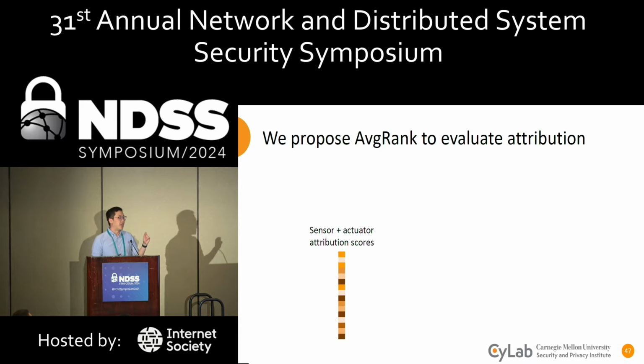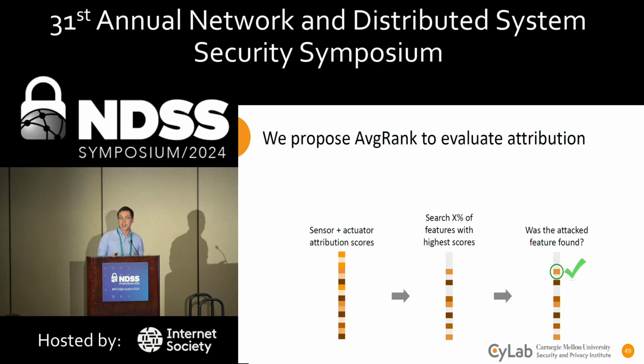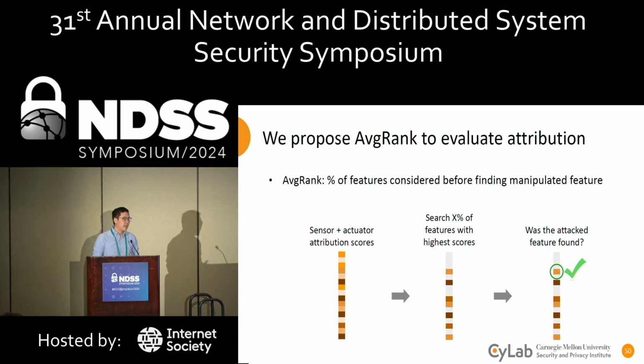In this example, we're again looking at attribution scores for every sensor or actuator in the system, where each box represents a feature, and the darkness of it represents how high that score is. And we would envision that an operator would search through a top percentage of these highest scores before ultimately finding the attacked feature. And that's what the average rank is.